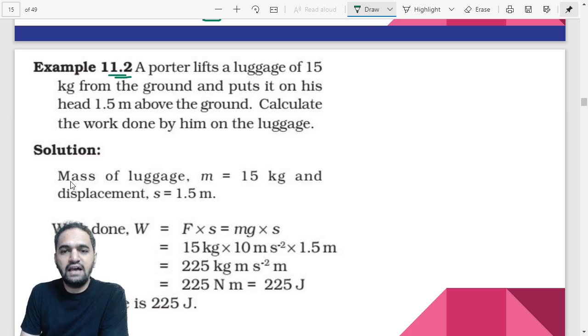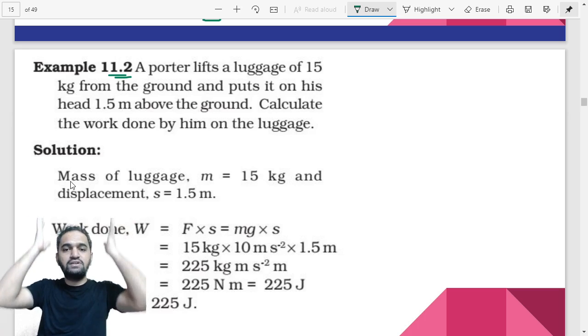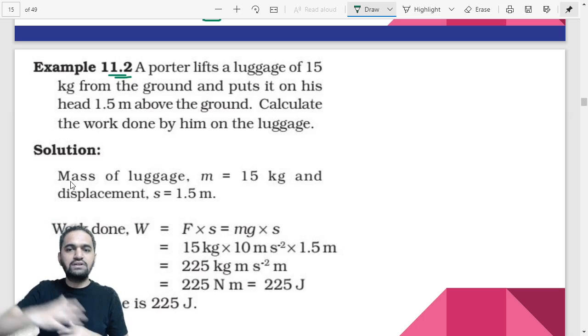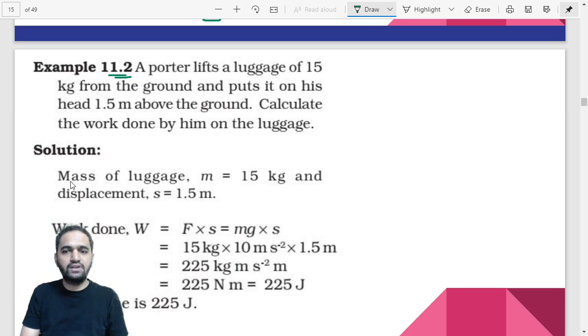Okay? So he has taken some luggage which is around 15 kg and he has kept it above his head. From the ground he has lifted, and the distance between the ground and the head of that person is around 1.5. Right? They are asking us to calculate the work done.